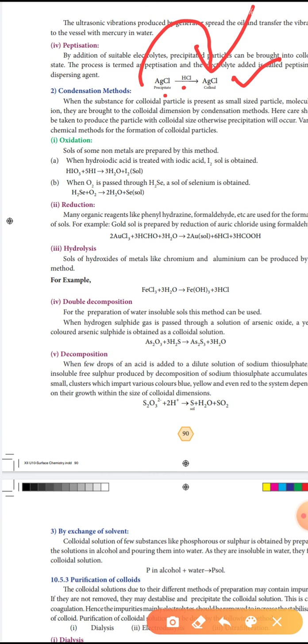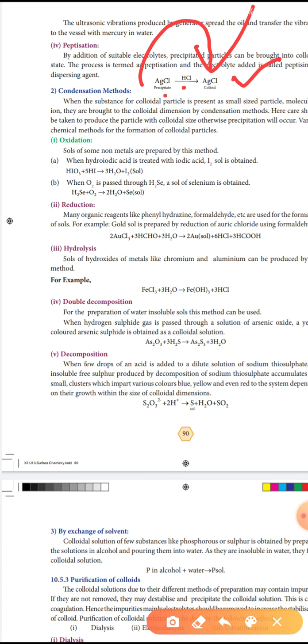The second is electro dispersion, using electric current. The third is ultrasonic dispersion, using sound waves at a high frequency of 20 kHz. The fourth is peptidization, where a precipitate is converted into colloidal particles.